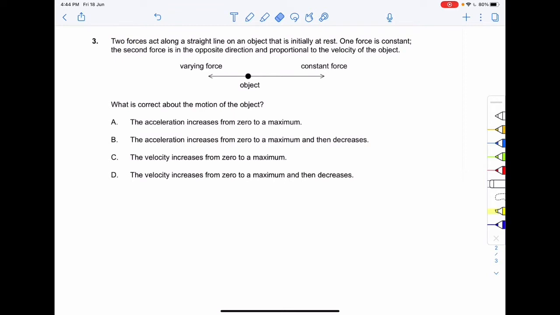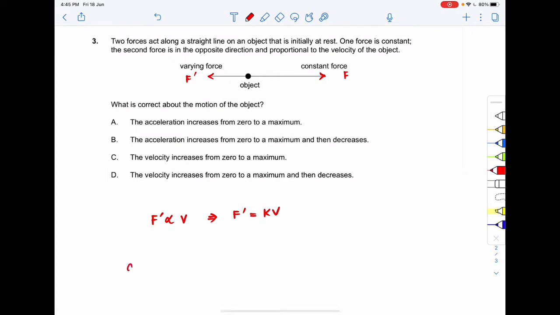Suppose the constant force acting in this direction is f, and the varying force acting in the other direction is f dash. Since f dash is directly proportional to the velocity, by the constant of proportionality I can write f dash equal to k times v, where k is a constant.